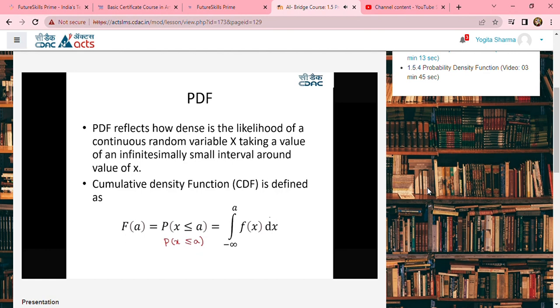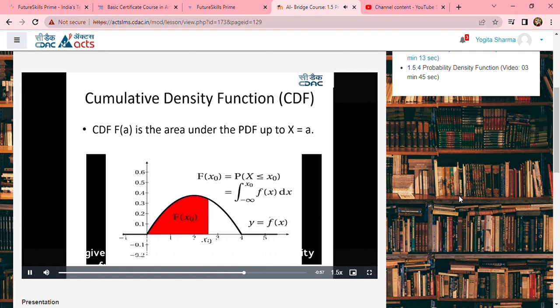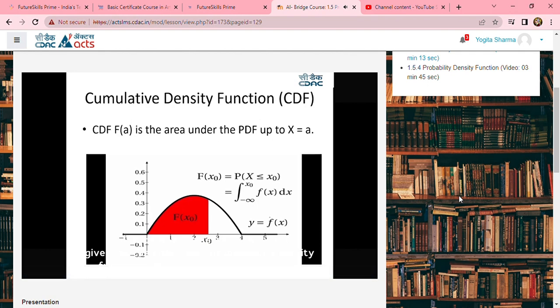The cumulative density function gives you the area under the probability density function whenever your outcome variable is equal to a specific value. That is, if your outcome variable x is equal to the x naught value, then the area that is being covered over here talks about the cumulative density function. So this is how cumulative density functions are being defined.